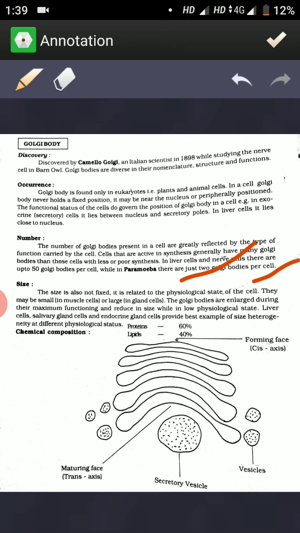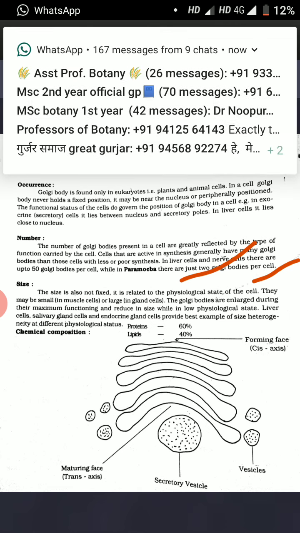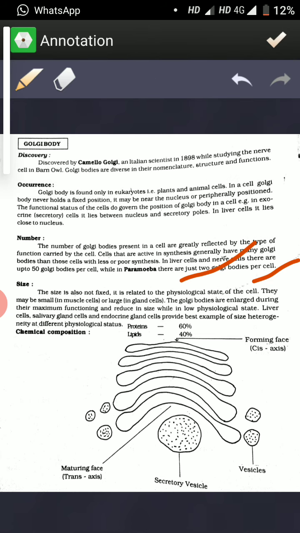As far as the size of the Golgi body is concerned, size is also not fixed. It is related to the physiological state of the cell. They may be small in muscle cells or large in glandular cells. The Golgi bodies are enlarged during their maximum functioning and reduced in size in a low physiological state.